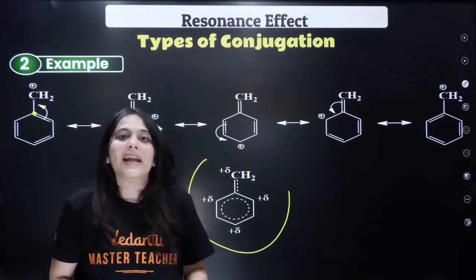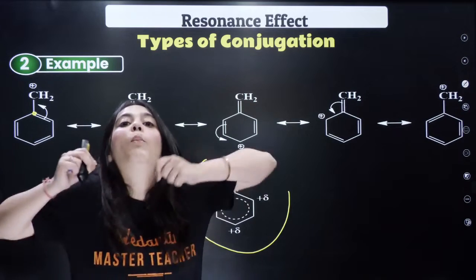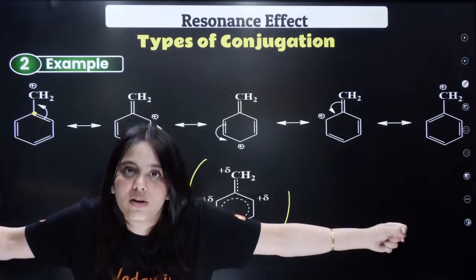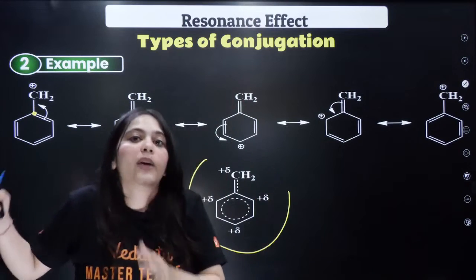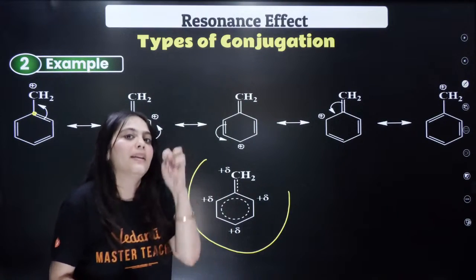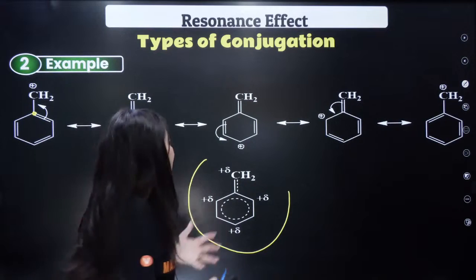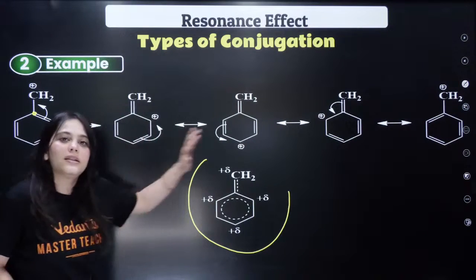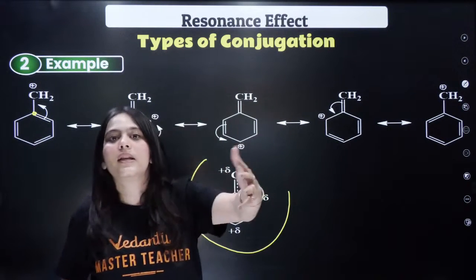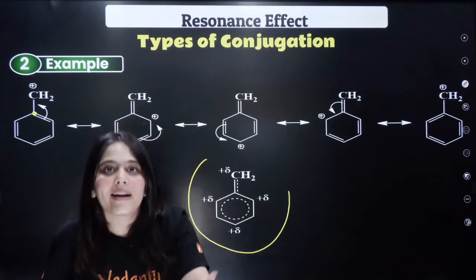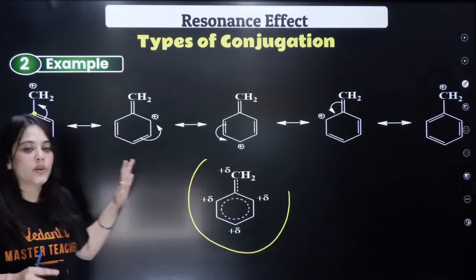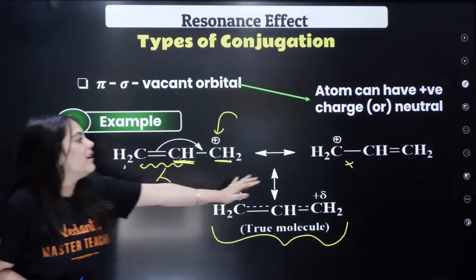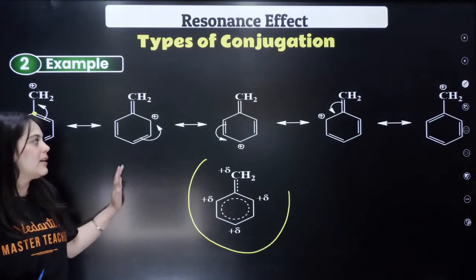Now once again I'm telling you one more thing: the more the resonating structures, the more stable the compound will be. Stability will depend on many factors, which I will discuss in just a little while. First of all, let us know what types of resonance there are. Then I will discuss on what factors the stability depends. Can you see this has so many resonating structures, while this had just two resonating structures? Understood this thing?